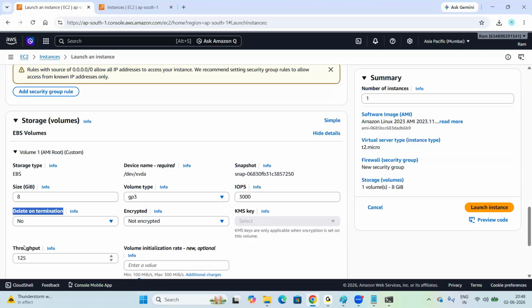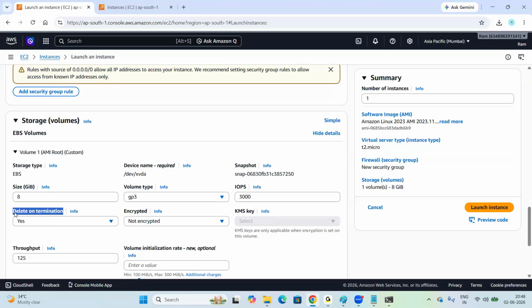So in real-time projects, we select always no, because the storage should not be deleted. In the storage, we store the project data. Otherwise the data is lost and there will be escalations, right? That is why we need to keep this in our mind. So in real-time projects, always we need to select delete on termination as no, right? If you select yes, when you terminate your server, along with your server, storage also will be terminated, right? So for now, I selected yes.